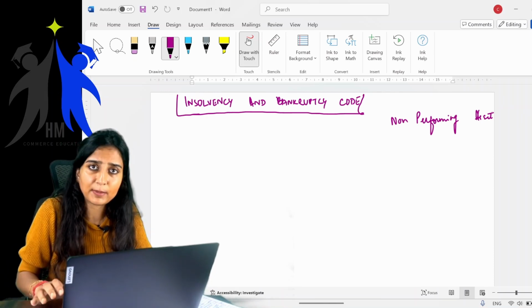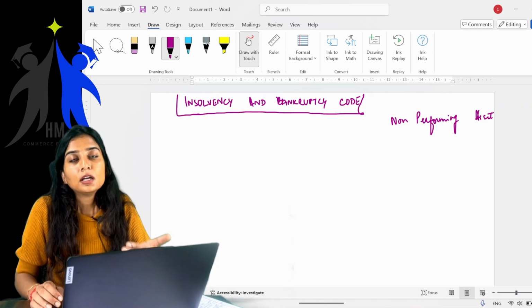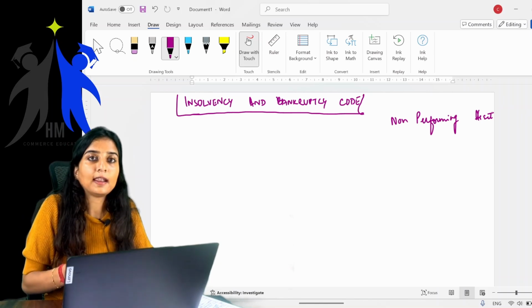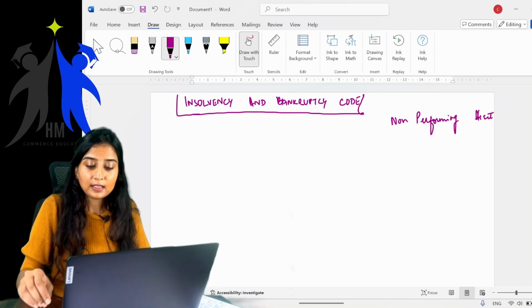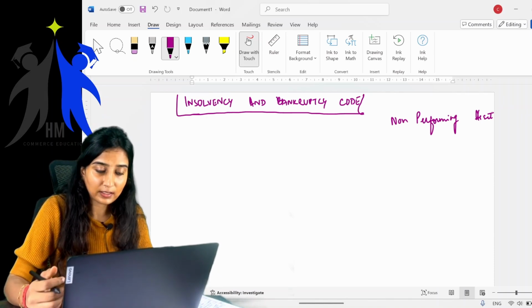It used to take a lot of time, and the banks would not be able to recover back their money. So this was the main intention, and in order to resolve this problem of NPAs with the banks, the government came up with this code called Insolvency and Bankruptcy Code.